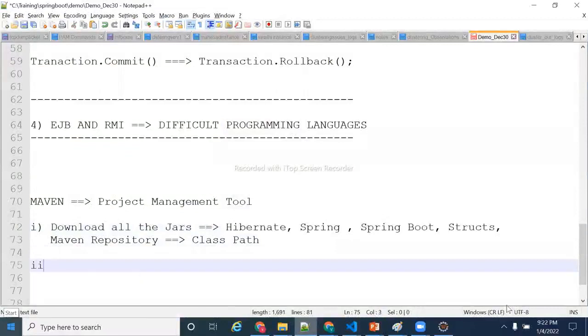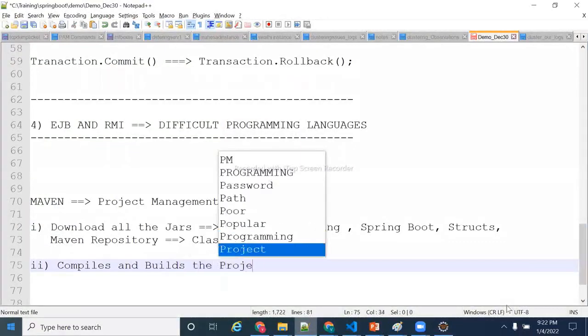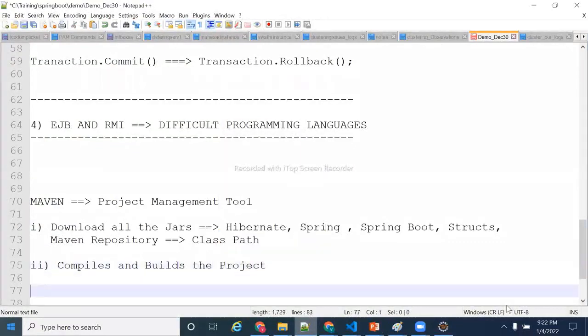The second task of Maven is that it compiles and builds the project. For example, I wrote a lot of code. My project has a lot of code. Who will compile and who will build the project? Maven is helping me there.